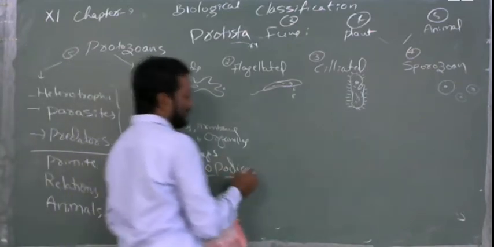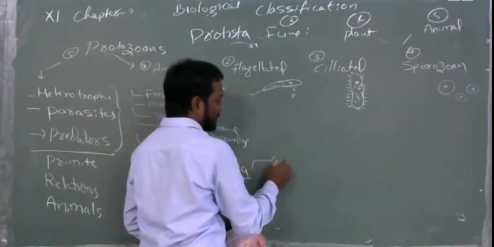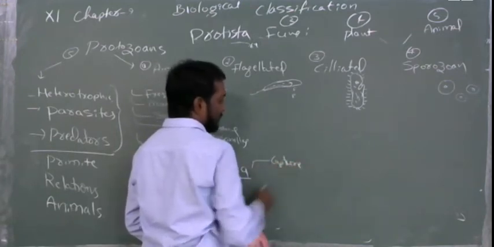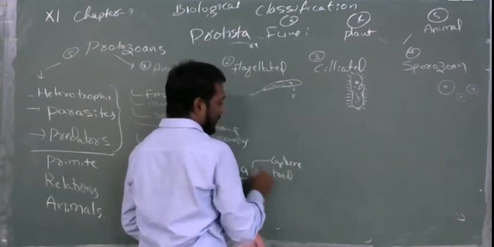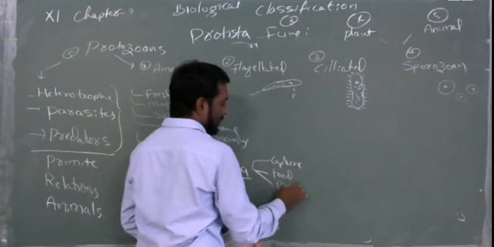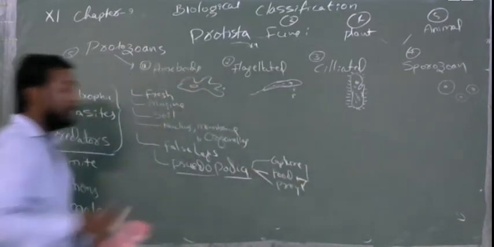Next, what is the use of these false legs? They are used for movement and for capture. Generally, they are used for capturing the food, or to hunt the prey. Clear? This is about pseudopodia.